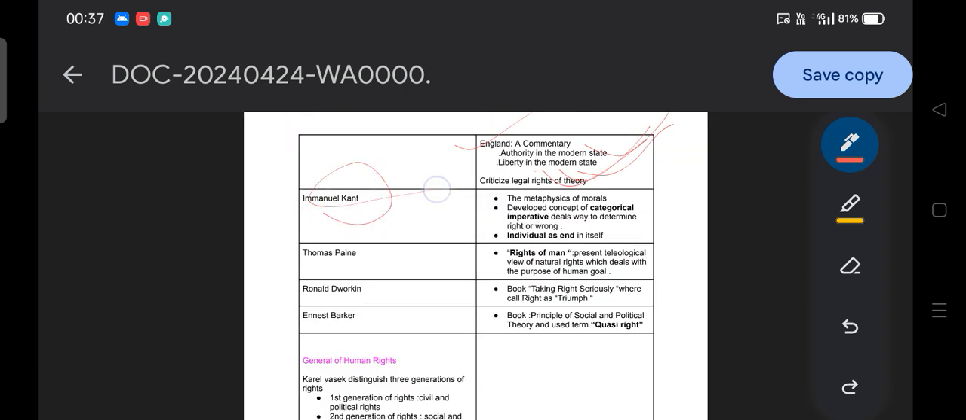Then Immanuel Kant wrote a book, The Metaphysics of Morals. Okay, he wrote the book Metaphysics of Morals, and developed the concept of the categorical imperative. Okay, what does categorical imperative mean? It deals with the way to determine right or wrong. Okay, Immanuel Kant actually does not talk about morality itself, but he talks about the way to determine right and wrong, and that is the standard principle of morality.